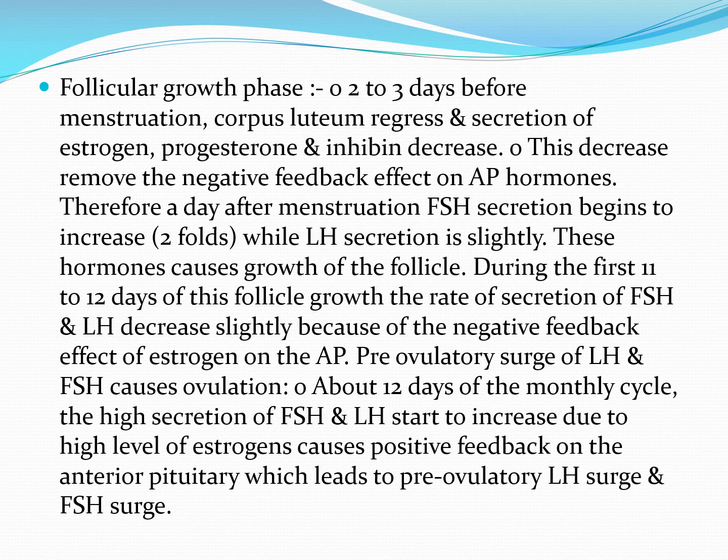These hormones cause the growth of the follicle. During the first 11 to 12 days of this follicular growth, the rate of secretion of FSH and LH decreases slightly because of the negative feedback effect of estrogen on the anterior pituitary. But as I have told you earlier, this is just a repetition, the pre-ovulatory surge of LH and FSH causes ovulation. About 12 days into the monthly cycle, the secretion of FSH and LH starts to increase due to a high level of estrogen, which causes the positive feedback effect on the anterior pituitary gland.